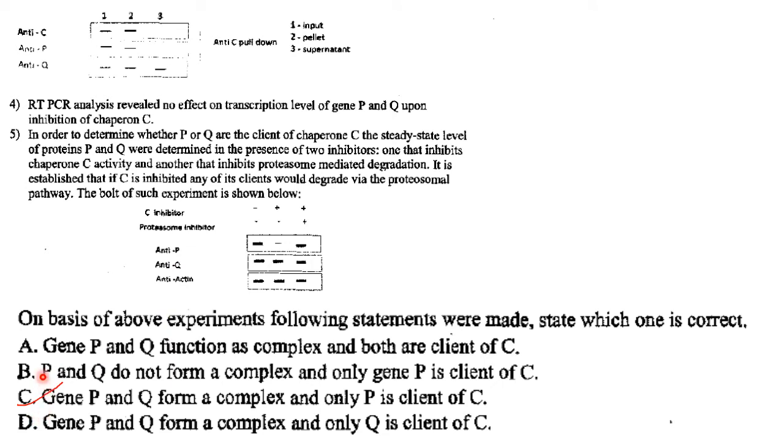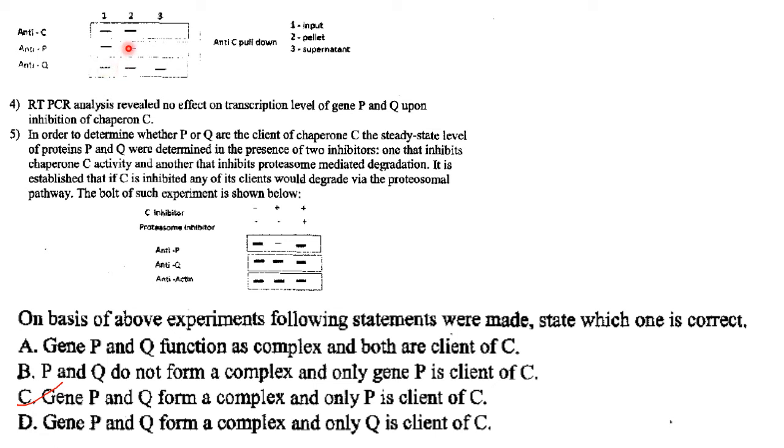Before that, I will explain P and Q, they form a complex. So here, that is input. First one, input, lane 1. Input showed all the bands in lane 1. That is with anti-C, anti-P, anti-Q, you got all the 3 bands.